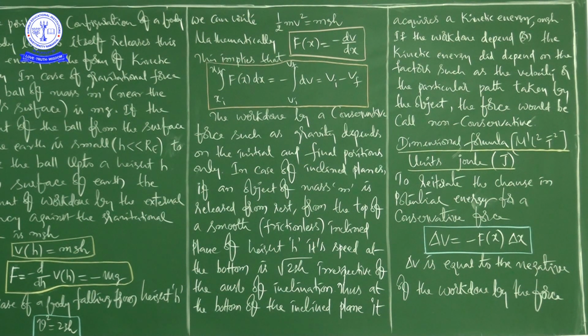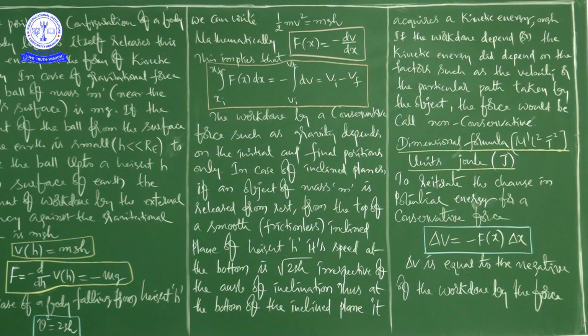Next, what is the dimensional formula of potential energy? For energy, whether potential energy, kinetic energy, or work, the dimensional formula is the same: M power 1, L power 2, T power minus 2.